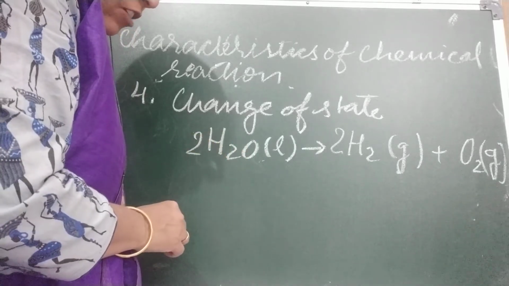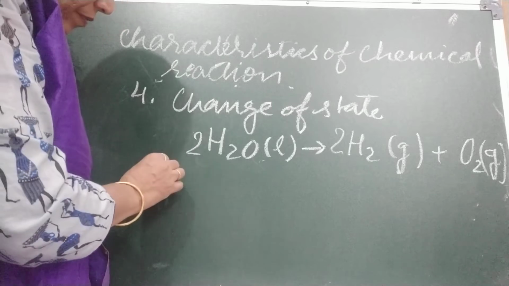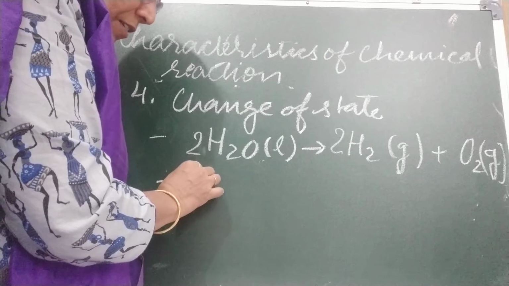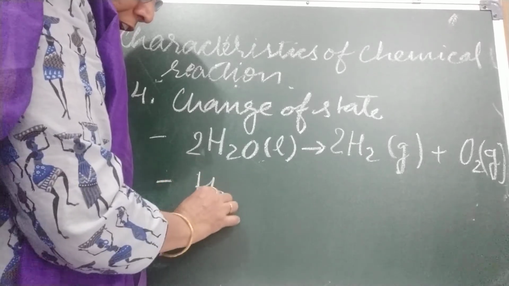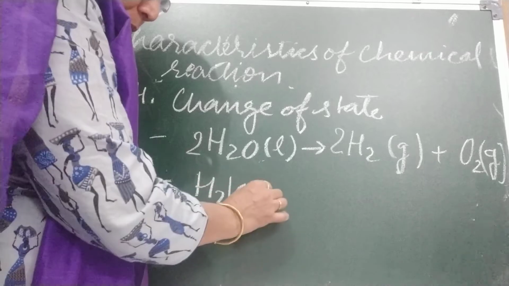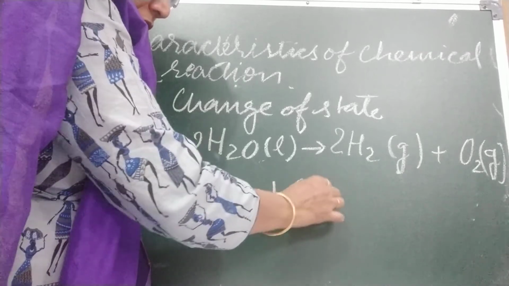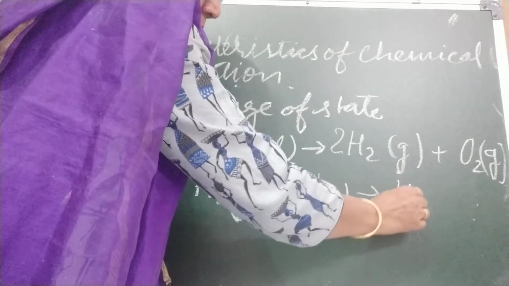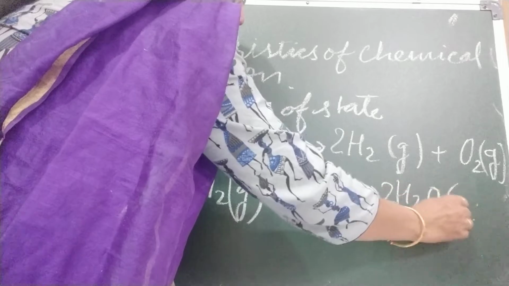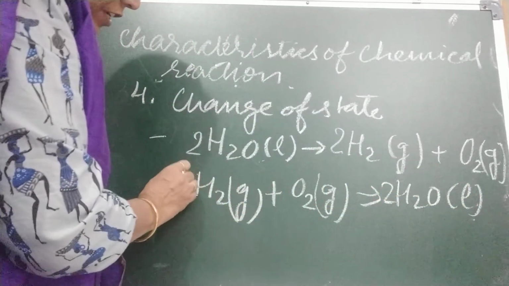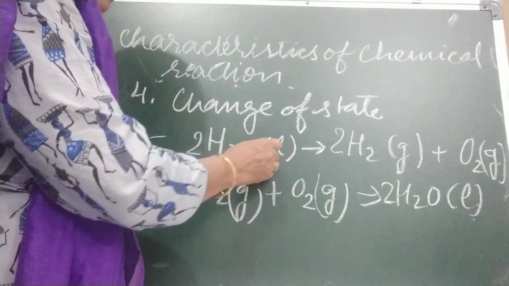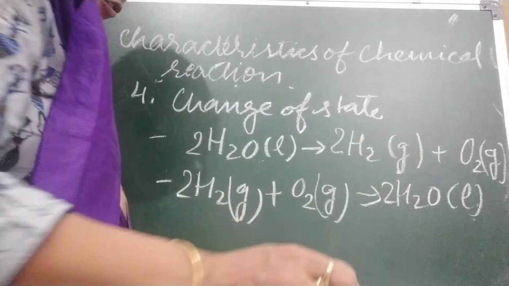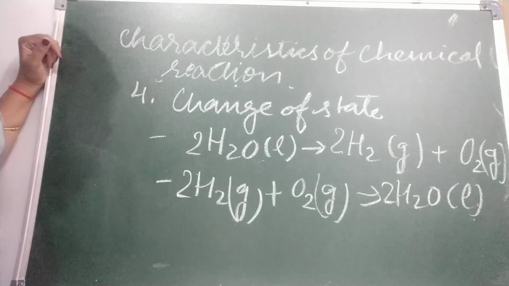When hydrogen burns in oxygen, water is formed. Second case, just see. Hydrogen is a gas. When it burns in the presence of oxygen, which is also a gas, water is formed, and this is liquid. So in some reactions, change of state takes place. In the first case we saw liquid turn into gases. Here both the gases turn into liquid. So that's all, children.